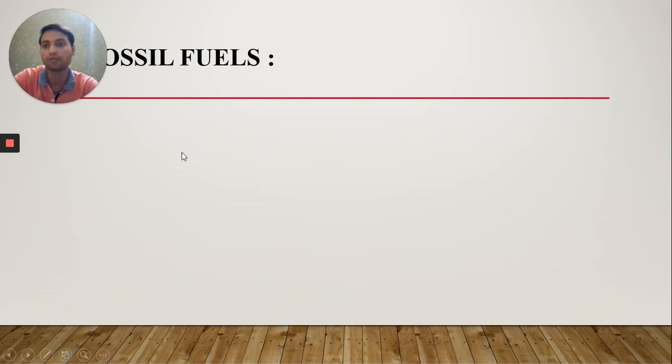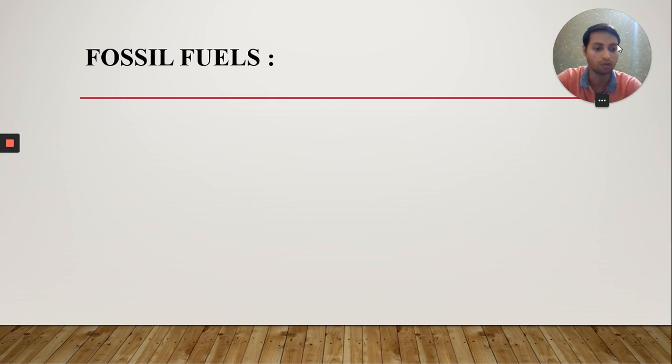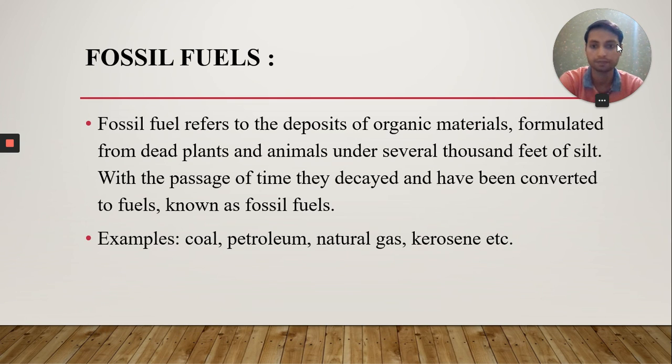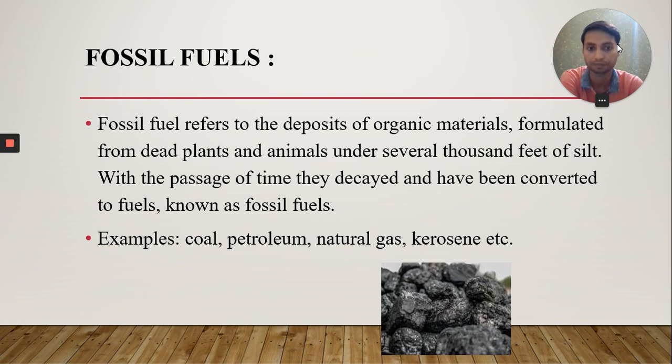If we talk about the fossil fuels, it refers to the deposits of organic materials formed from dead plants and animals under several thousand feet of silt. With the passage of time, they decayed and have been converted into fuels known as the fossil fuels, because they are converted from the dead remains, dead fossils of the animals and plants. That's why they are known as the fossil fuels. Examples: coal, petroleum, natural gas, kerosene, etc.